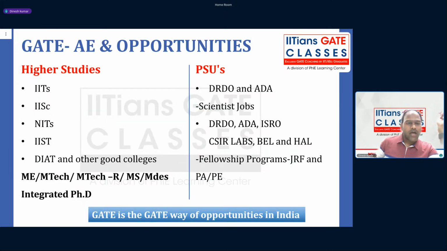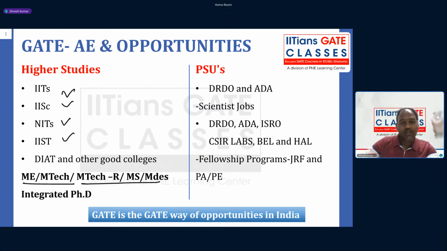If you take higher studies, you have IITs, IISc, NITs, IST, DIT, and other good colleges. There are different courses you can do: ME, MTech, MTech Research, MS, MDS, Integrated PhD, and all. Then there are PSUs which directly hire, as I told, DRDO and ADA for scientist jobs.